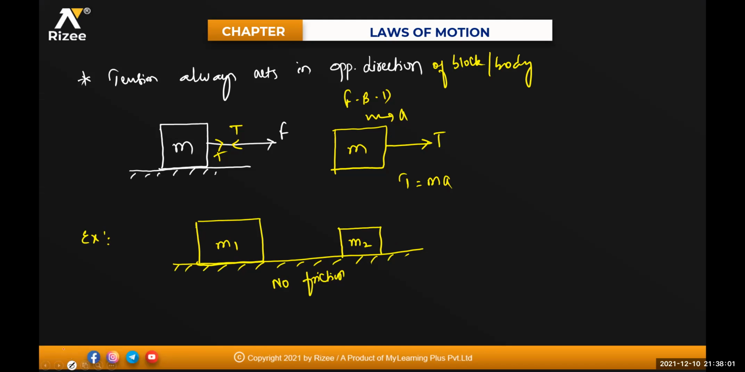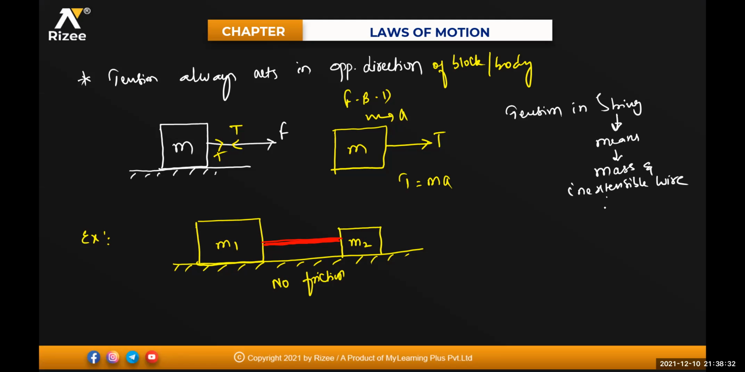Let's say for example, this is your string. String means what, beta? What do you mean by string? String means a massless and inextensible wire, where tension at each and every point is the same.